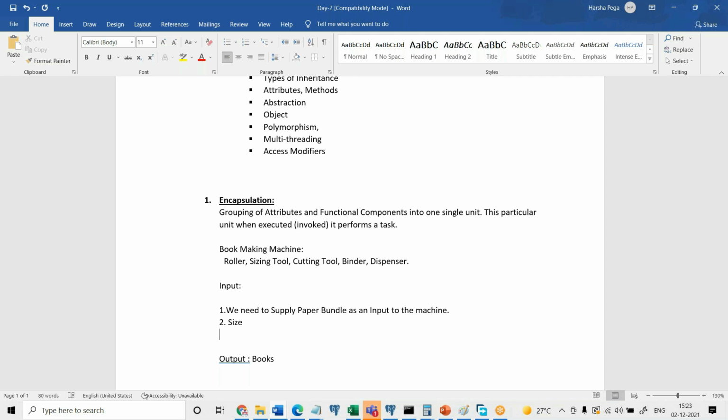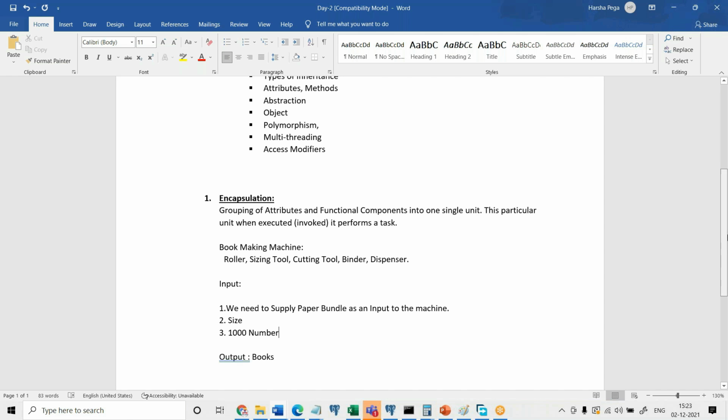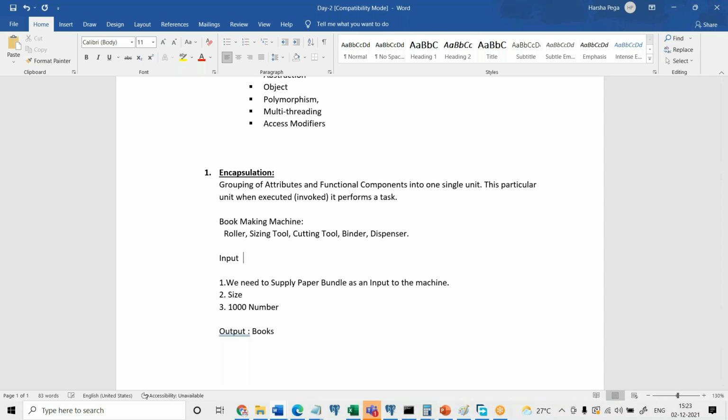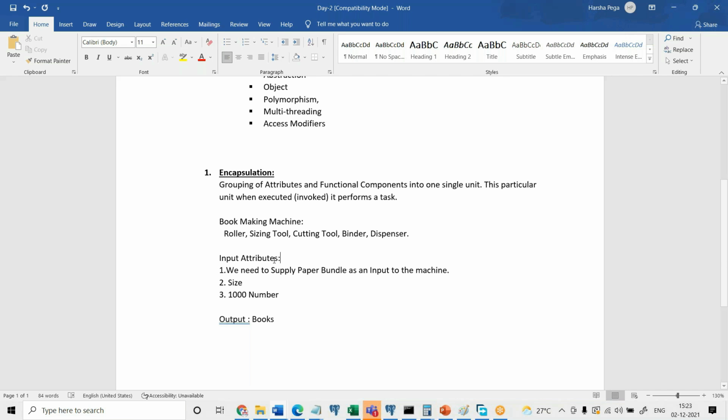And is it something where the entire paper has to be cut into books, or you need only a specific number of books? Let's say I want 1000 books out of it. Then up to 1000 only it will make. Once the 1000 number is reached, it is going to stop processing. So like this, you are going to supply some input attributes. These are called input attributes. And now the output will be n number of books. Obviously, how many books will you be getting?